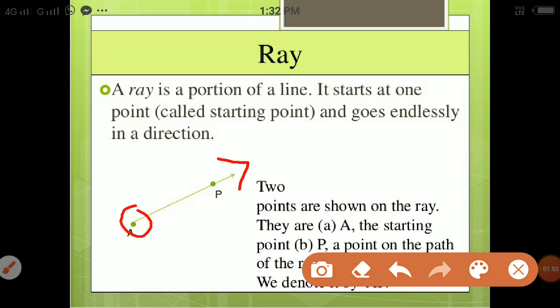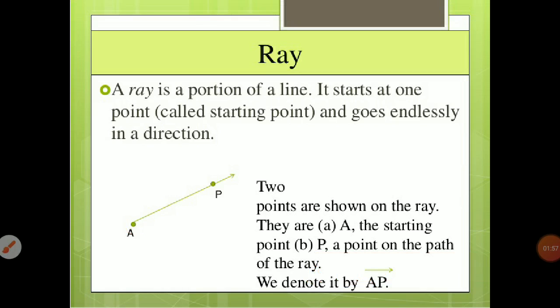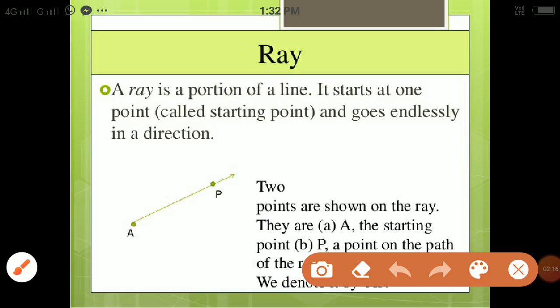Two points are shown on the ray, point A and point P. Point A is the starting point and point P is on the path of the ray. We denote the ray as ray AP.